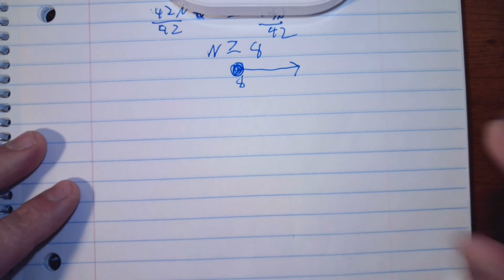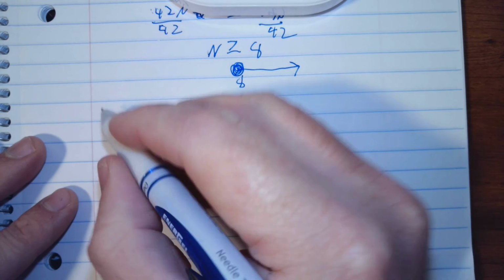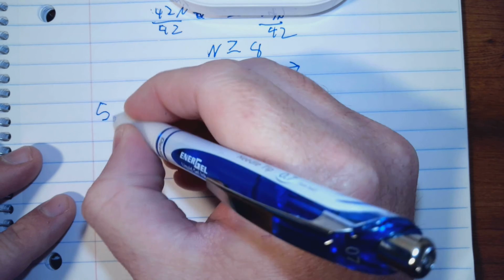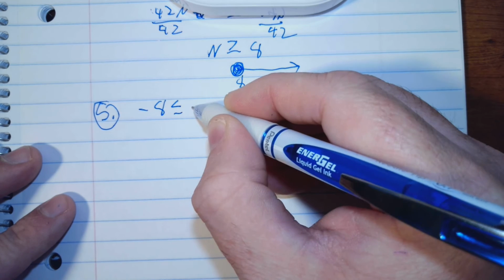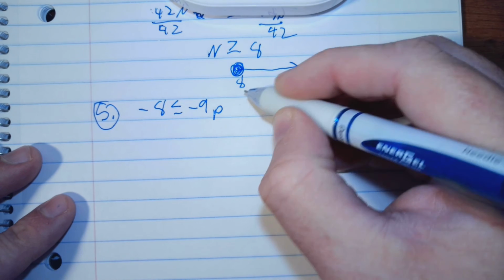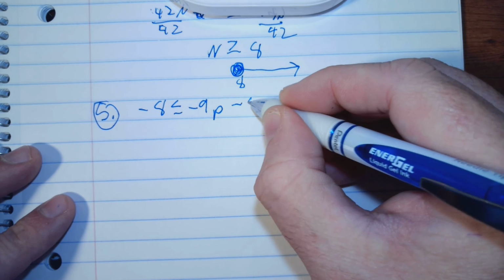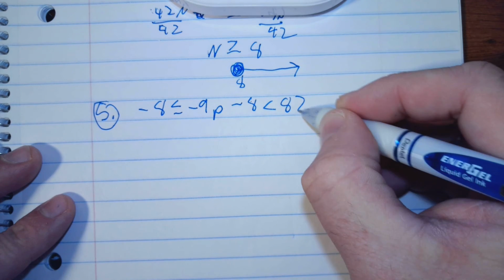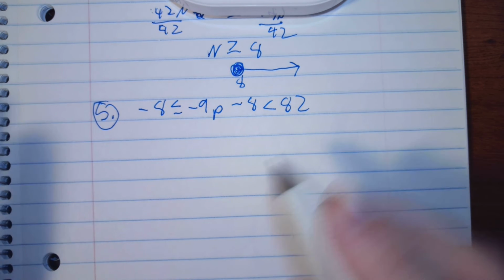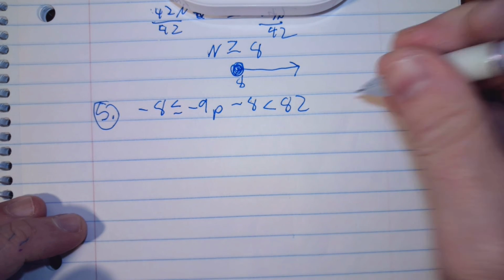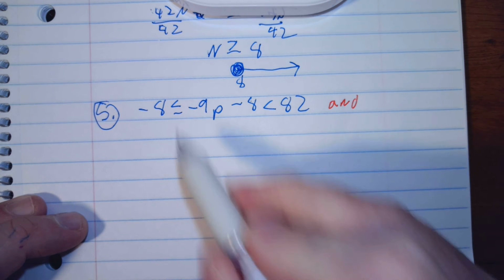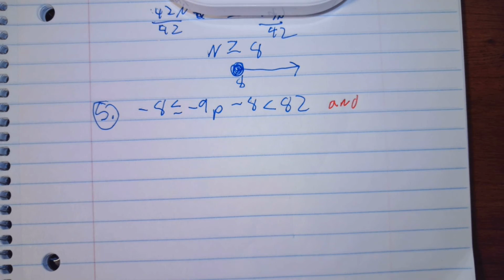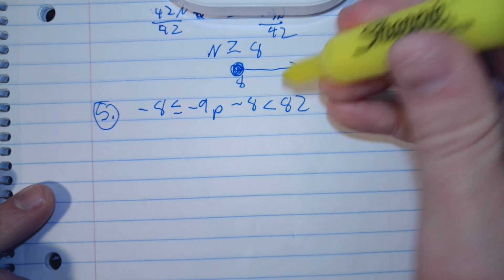Let's do 2 compounds. Okay. So this is 5, and this is 8. Okay. So remember that this is an and because it doesn't say the word or. So I have 2 answers. I have a left answer and a right answer. And I like to go ahead and just kind of show that.